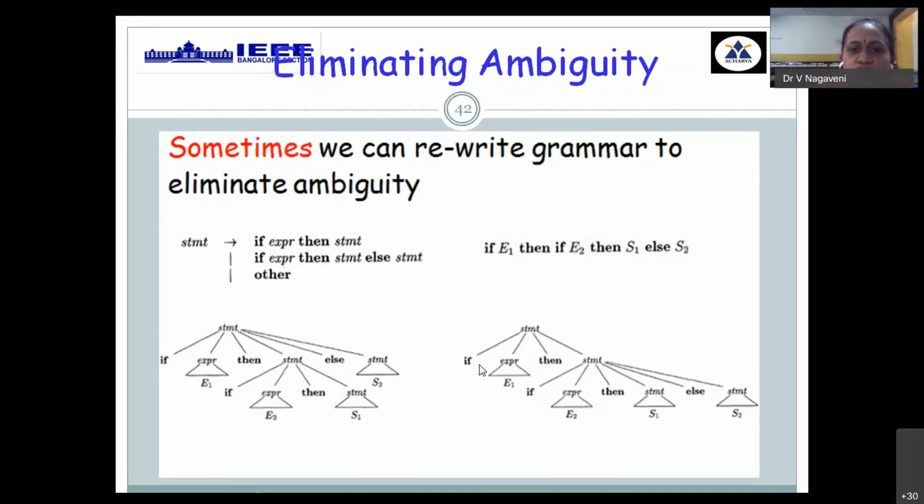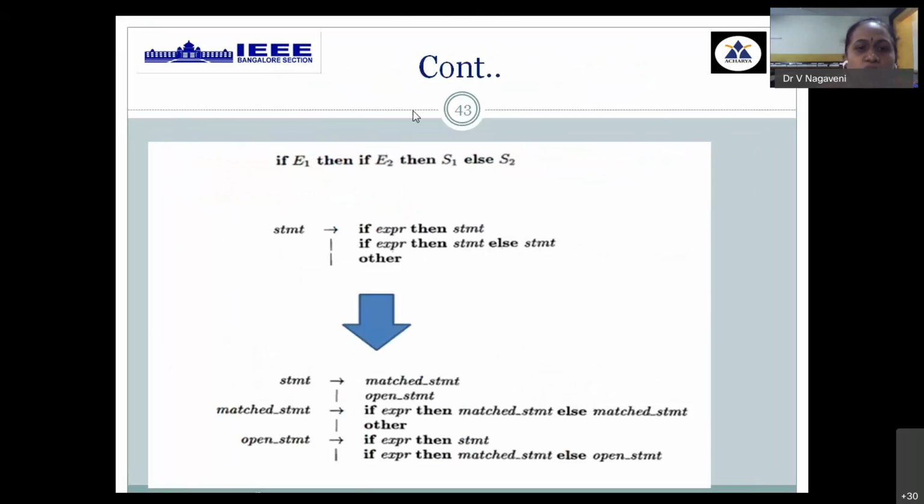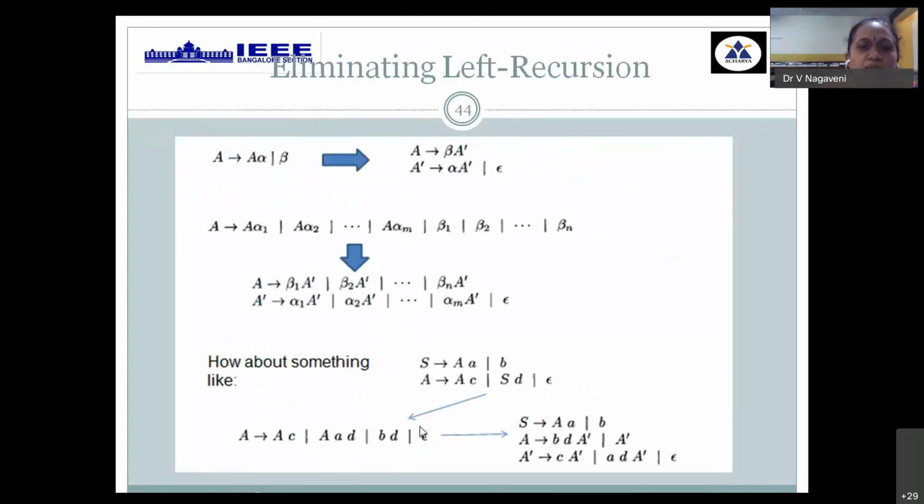So hence we conclude that it is an ambiguous grammar. So how do you rewrite the grammar? Rewrite the grammar in such a way that it should not be able to produce two different parse trees. That input grammar should be rewritten in some other way, in a modified way, so that for the same string it is not possible to obtain a second parse tree. This is called converting ambiguous to unambiguous, or removing ambiguity.